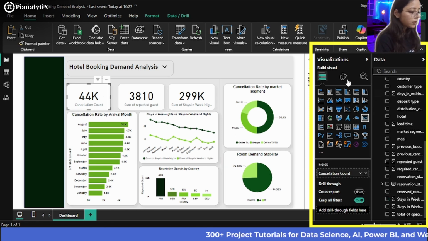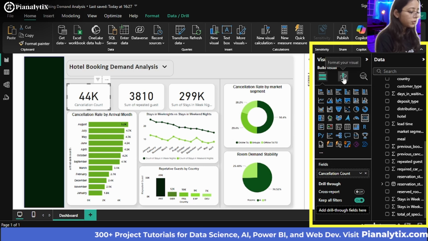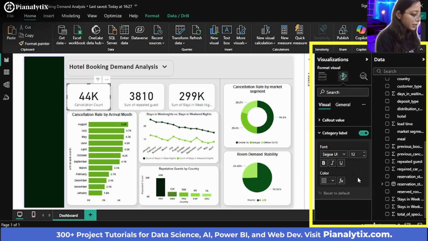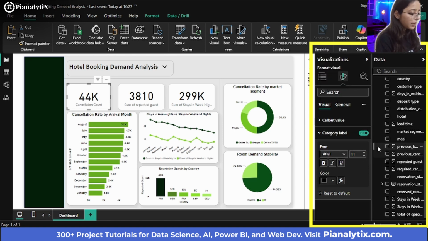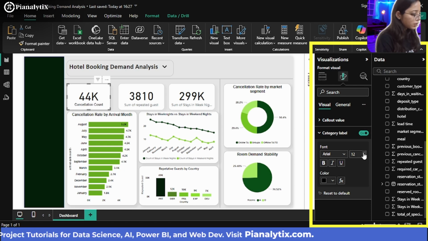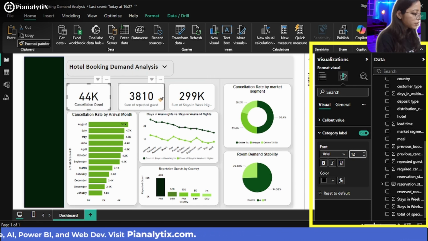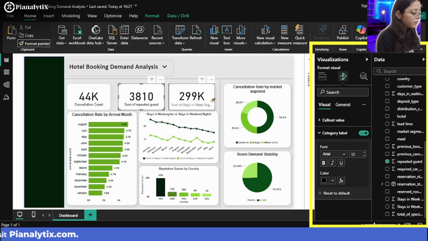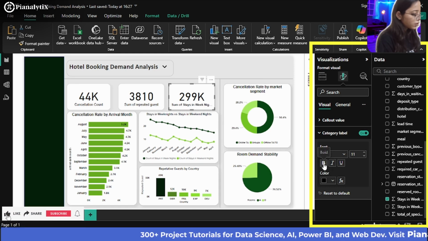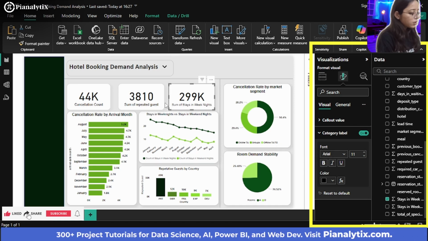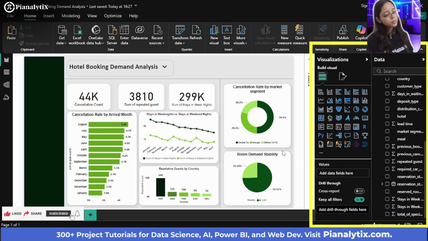Now what you can do is click here again and go to the visualizations pane and make sure that the category label is in a much darker color, and its size also. First of all, its font type should be what we are using consistently. And you can just again format paint this all the way over here, for this and for this. You can make sure that the size looks right. So now these are the cards that we have created.